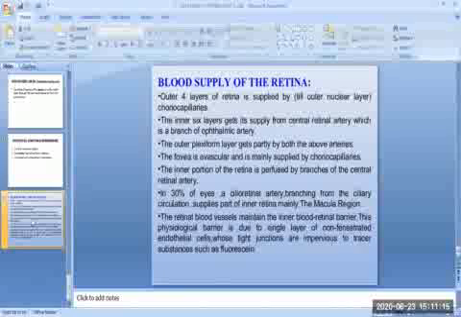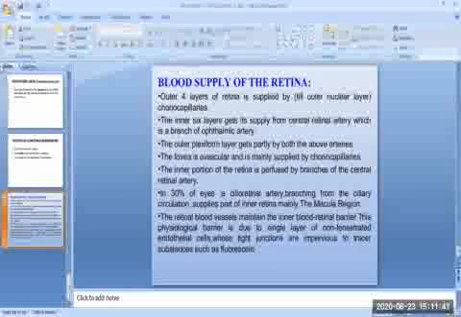In 30% of eyes, a cilioretinal artery, branching from the ciliary circulation, supplies part of the inner retina, mainly the macular region. The retinal blood vessels form the inner blood-retinal barrier. This physiological barrier is due to a single layer of non-fenestrated endothelial cells, whose tight junctions are impervious to tracer substances such as fluorescein. So here completes our anatomy of the retina.